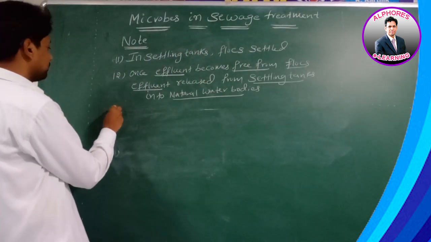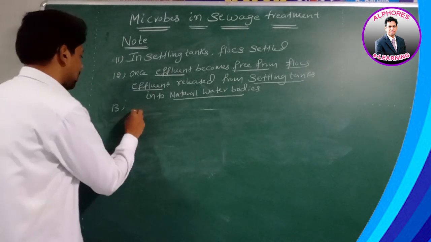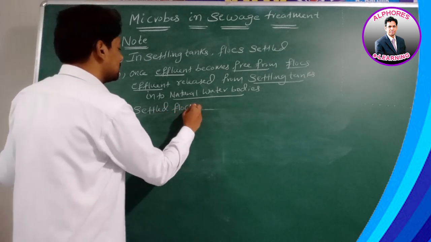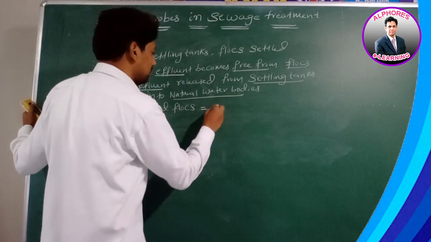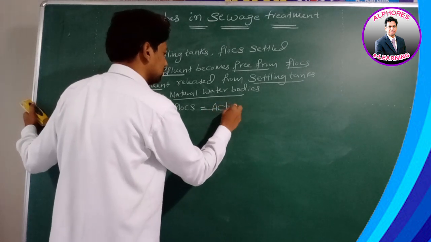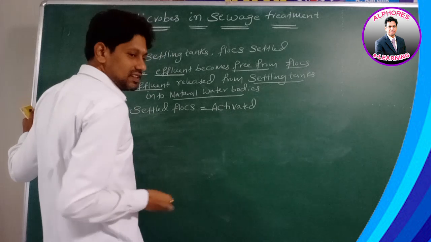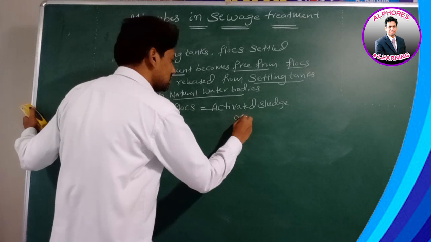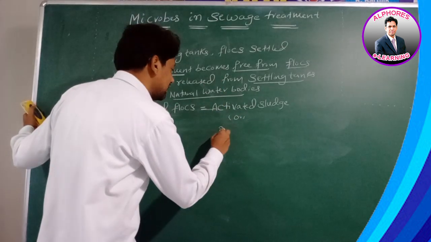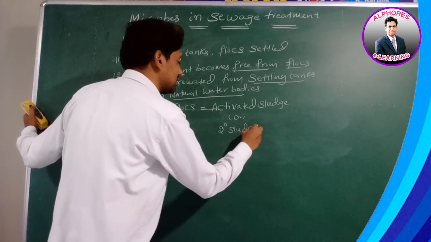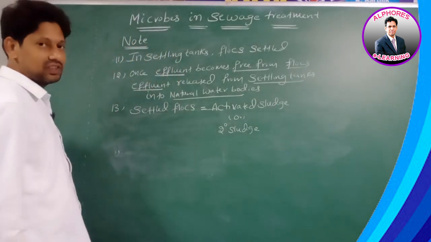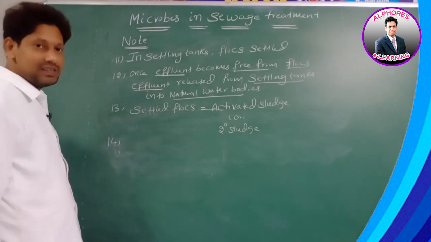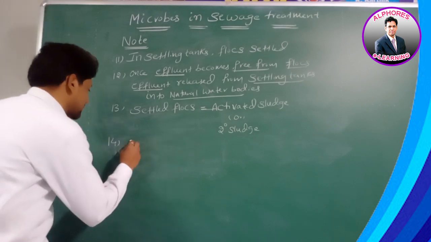Next, number 13. These settled flocks are called activated sludge. This sludge is produced during which treatment? Secondary treatment. So we call it secondary sludge. Whereas we also get sludge during primary treatment.